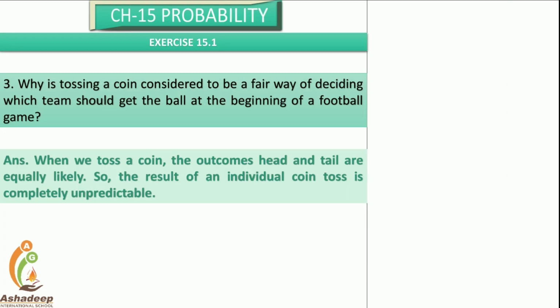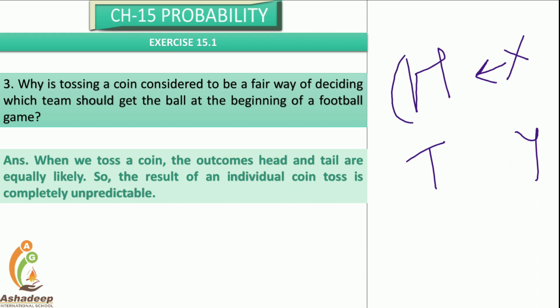Why is tossing a coin considered a fair way of deciding which team should get the ball at the beginning of a football game? Simple. If you toss the coin, we get either the head or the tail. If team X and team Y, if team X demands the head, and if head comes, it wins.